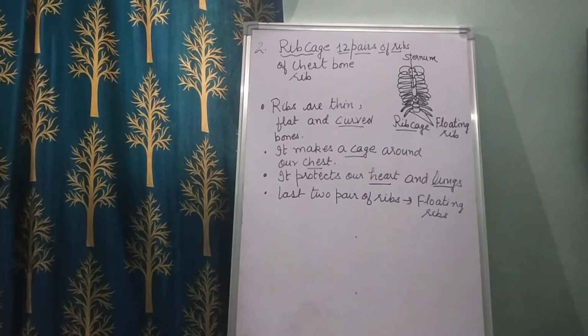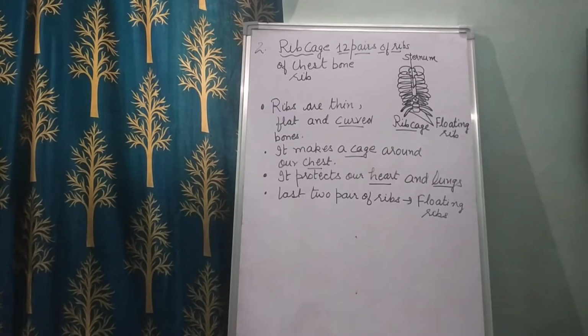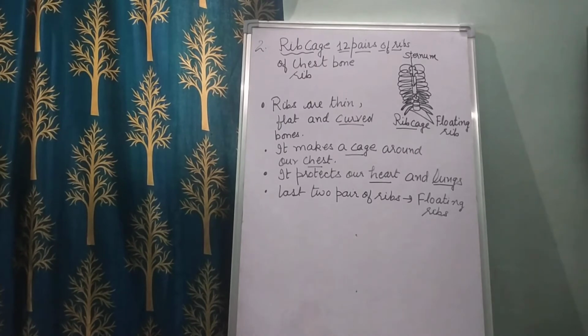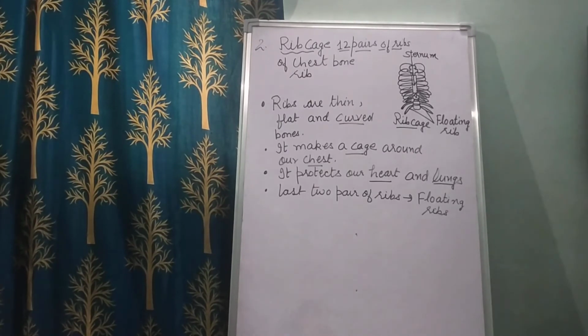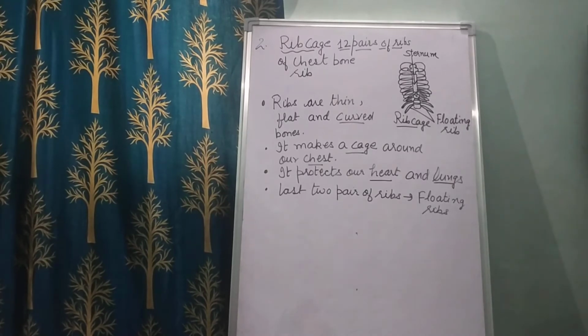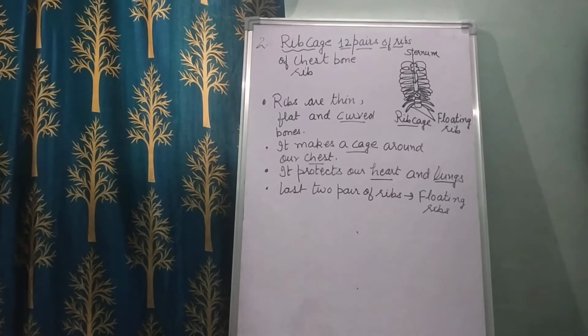The 8th, 9th and 10th pairs are false ribs. They do not join the sternum directly but are connected to the 7th ribs by cartilage, right? And children, the last 2 pairs of ribs are called floating ribs. These only attach to your spine, and your ribs form a protective cage that encloses many of your delicate internal organs such as your heart and lungs. So what does the rib cage protect? It protects our internal organs, that are our heart and lungs.